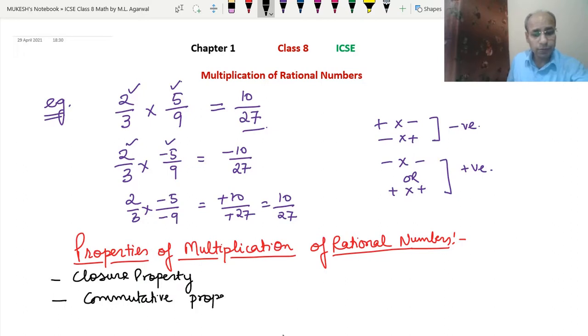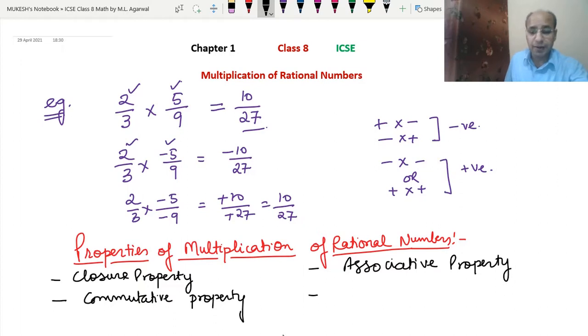Okay. And we learned about the associative property in the addition. The same property we will check for the multiplication also. Okay. Then we have the additive identity there. Now here we have the multiplicative identity.